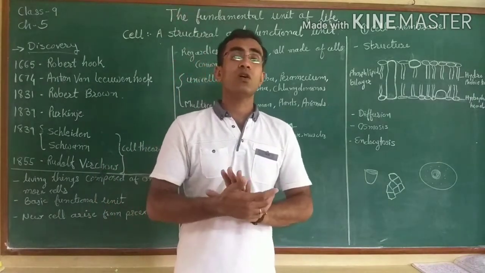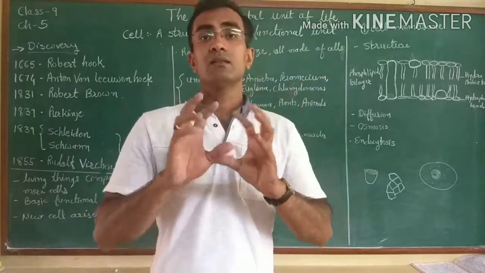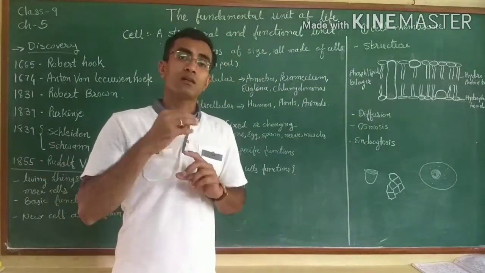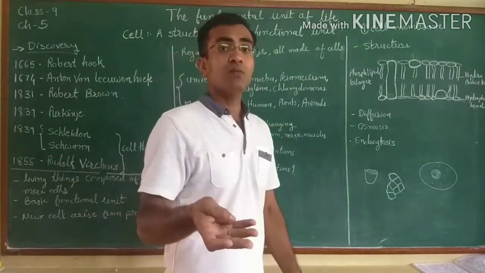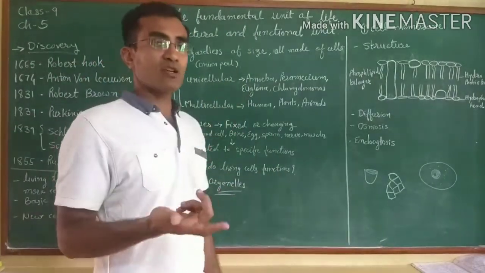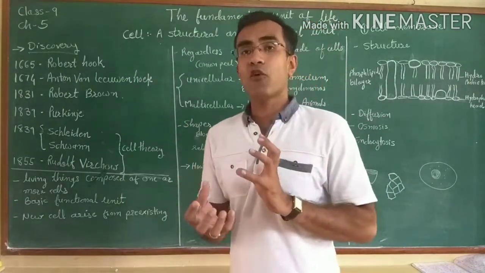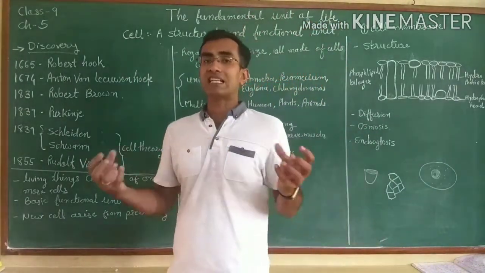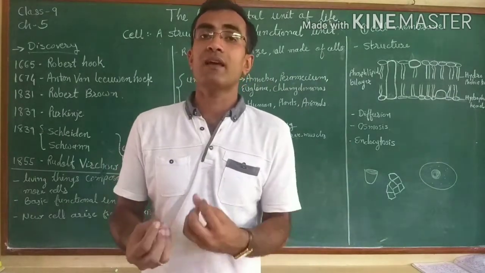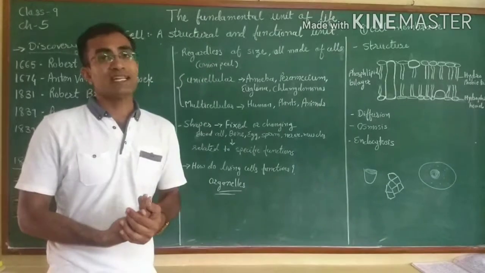Examples: amoeba, which changes its shape, paramecium, euglena, certain bacteria and chlamydomonas. Those are the organisms which perform all those basic activities for survival by a single cell. Those are the unicellular organisms.